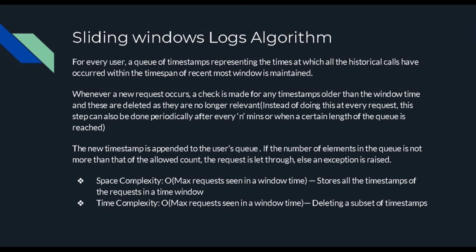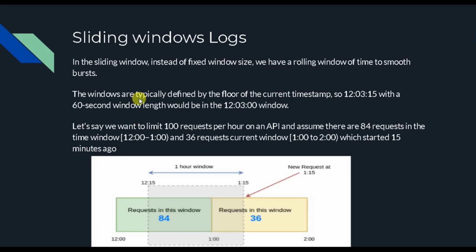One more thing I'm moving you to is the second, called the sliding window logs algorithm. What happens is that we maintain a list, and in that list we maintain timestamp values. The principle is the same: a key, but the value is a kind of list. With the list we maintain the different timestamps at which requests were received, and within the timestamps we check for the last minute and delete earlier timestamp values. On that basis we decide what rate limit we have reached. I know it's a bit complicated, but I will make it simpler for you.